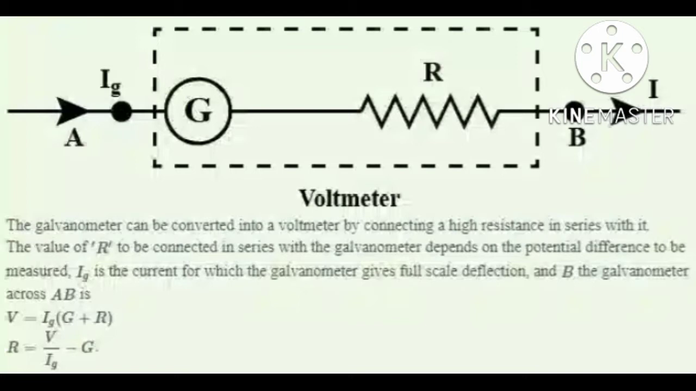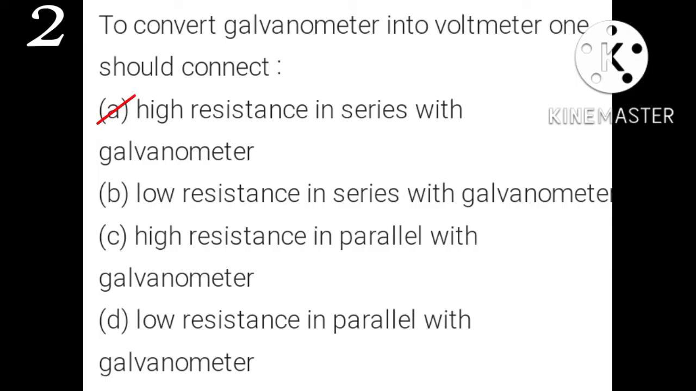The high resistance which is connected in series with the galvanometer is given by R is equal to V upon Ig minus G, where V is the voltage, Ig is the current flowing through the galvanometer, and G is the resistance of the galvanometer. A is the correct option. To convert galvanometer into voltmeter, one should connect high resistance in series with the galvanometer.